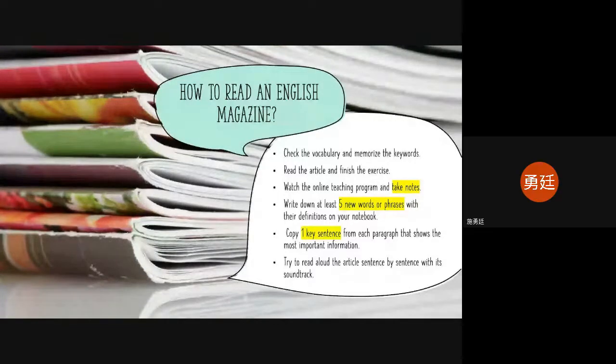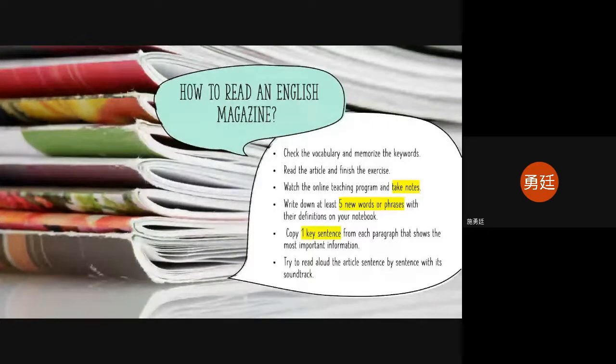All right, so today we are going to talk about how we can read an English magazine during your summer vacation. As I mentioned in the very first step, we can check the vocabulary and try to memorize the keywords before we get into a new article. The second step is to read the article and finish the exercise we have on the magazine. For the third step, as I just showed you, we can watch the online teaching program and try to take notes and write down some important details.